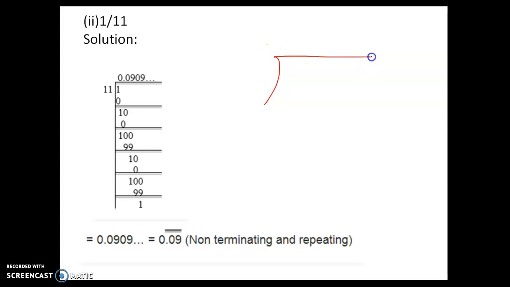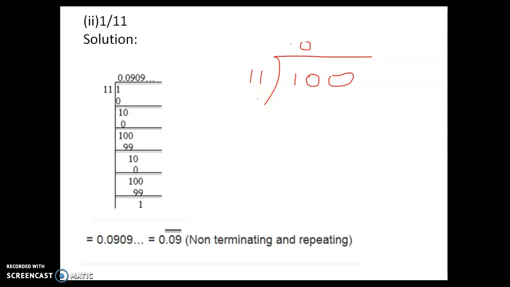Let's start like this. So 11 will be here and 1 will be here. Okay, so 11 is greater than 1, so we can't divide. So put one decimal point here and we will add one 0 here. Now also 10 is lesser than 11, so we can't divide. So we will add one more 0 here. Then we will add one more 0 here also. So now this is greater than 11.